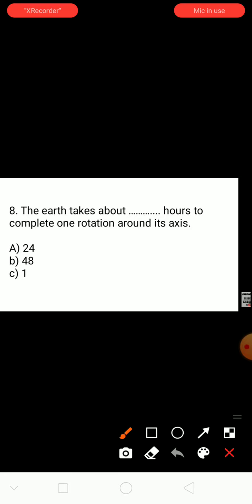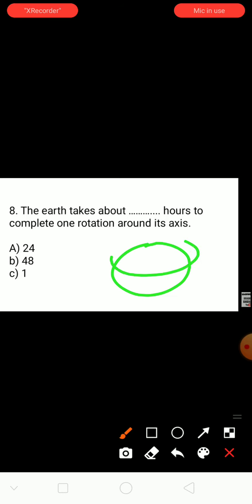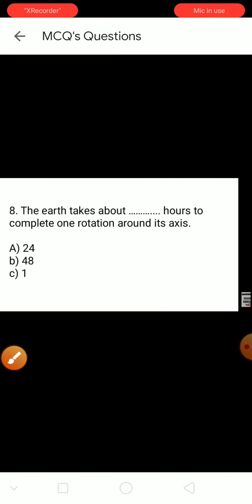Question number 8. The Earth takes about dash hours to complete one rotation around its axis. We know, students, this Earth is moving around its axis. It's taking time. Option A, 24. Option B, 48. Option C, 1. So the right answer here is 24. Option A, 24, is correct.